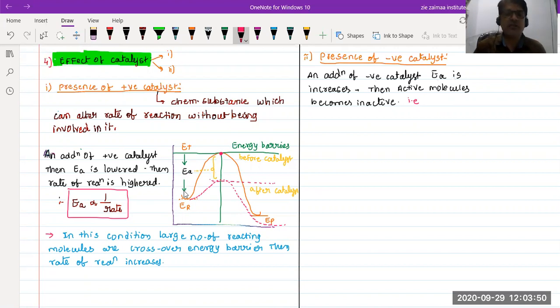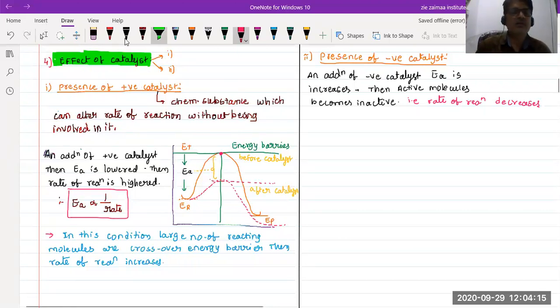If the energy of activation increases, what happens? The path is also changed. That means the reaction may be slower. The rate of reaction will decrease. That is, the rate of reaction decreases. So according to this statement, this is for the positive catalyst. Let us suppose this is for what? Positive catalyst.